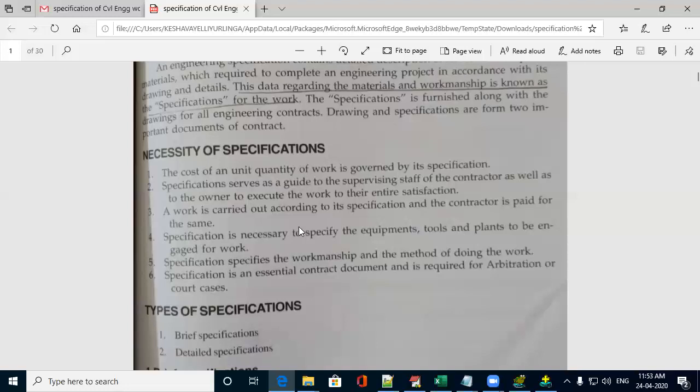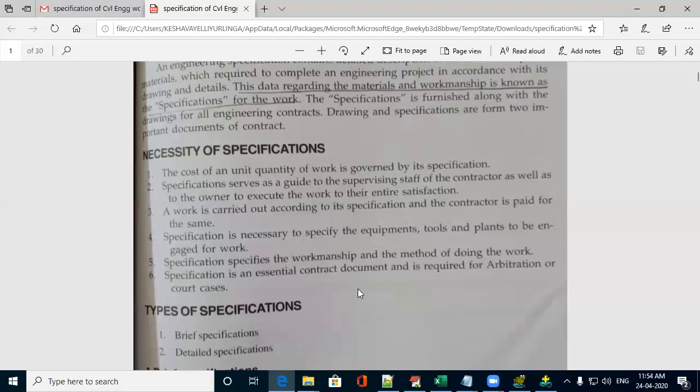It also plays an important role in case of any arbitration or court cases. Suppose the construction activity is stuck due to many reasons and it is under a court case, then it serves as a document between the owner as well as the contractor. If the work has been carried out and the owner has not paid accordingly, then the contractor can claim the required amount, and vice versa.